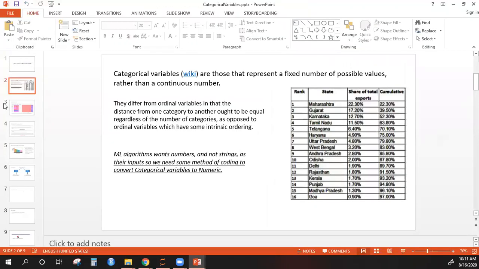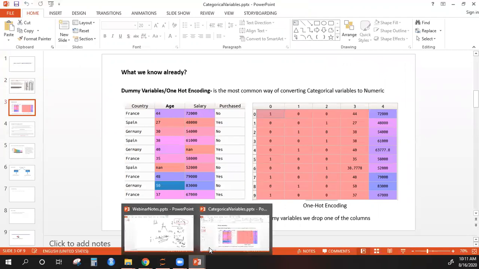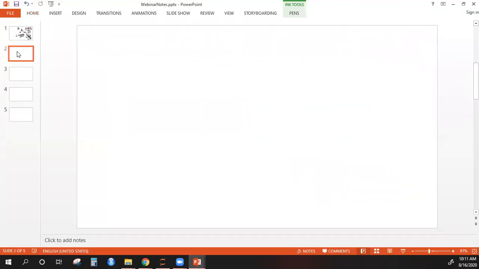Okay, now what we know already, now we know the concept of dummy variables. So let me quickly discuss that. So quickly discussing the concept of dummy variables.